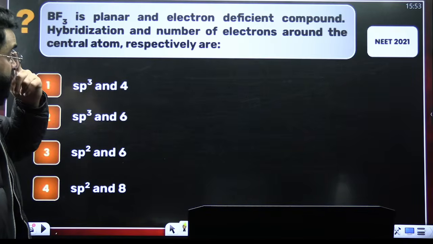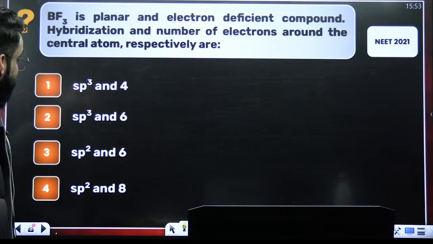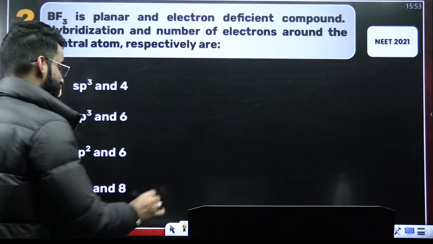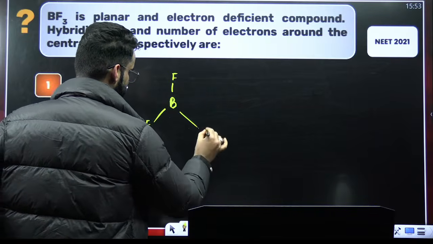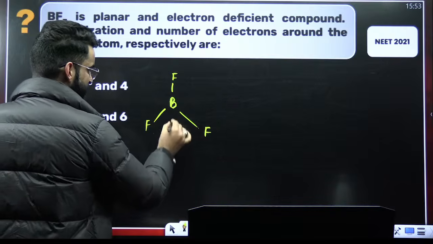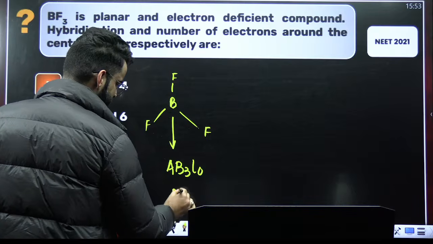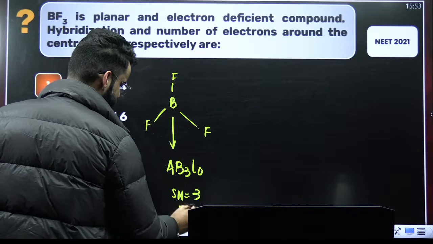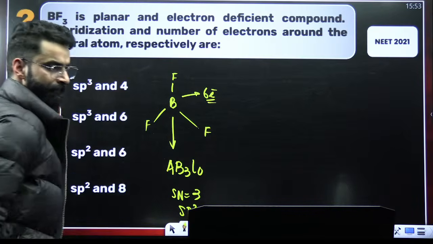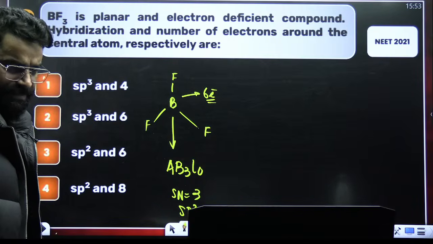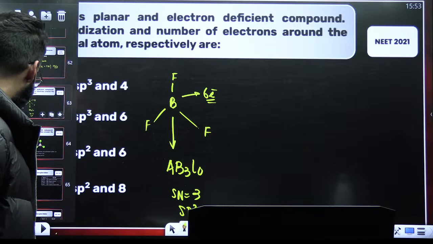BF3 is a planar and electron deficient compound. We already know that. Hybridization and the number of electrons around the central atom: if I talk about BF3, how many sigma bonds? 3 sigma bonds. So the type of the molecule is AB3L0, the steric number is 3 plus 0, 3, and the hybridization is sp2. Now around the central atom, how many electrons do you see? 6 electrons. Perfect. So it is done already. It's sp2 and 6.